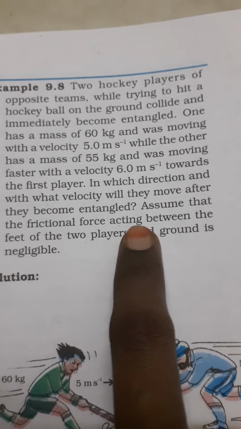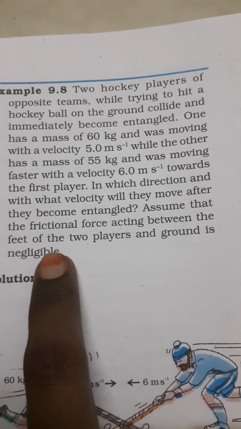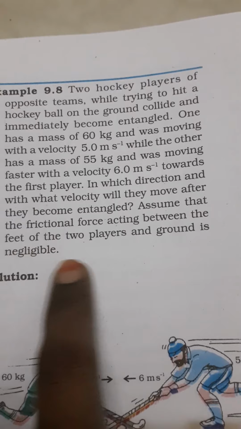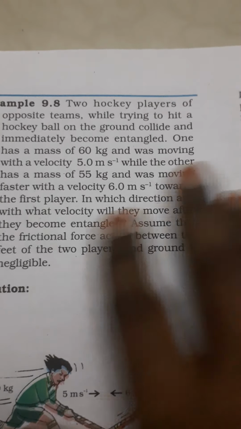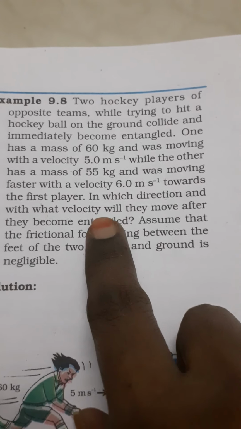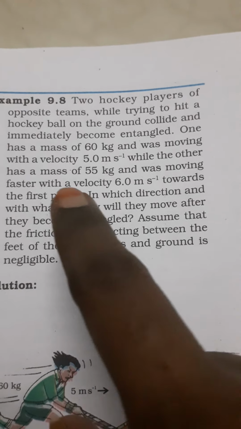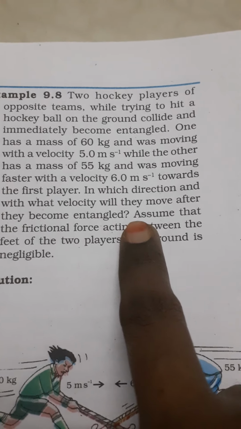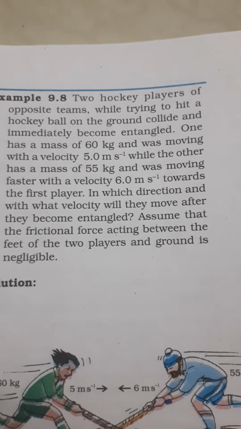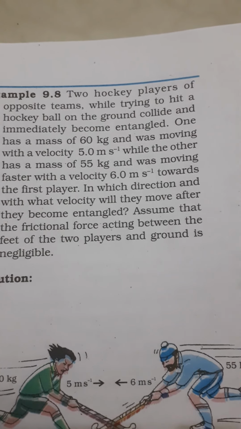Assume that the frictional force acting between the feet of the two players and the ground is negligible. Okay, what is the situation now? Two hockey players of opposite teams are trying to hit the hockey ball on the ground and they collide. Collide means they hit together.